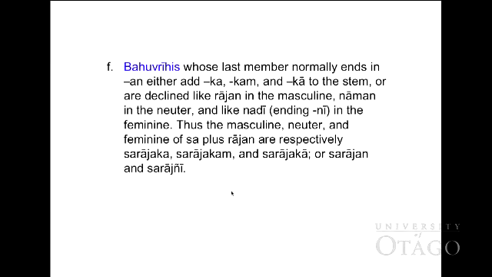Thus, masculine, neuter, and feminine of sa plus rājan will respectively be sarājaka in masculine, sarājakam in neuter, and sarājakā in feminine, or sarājan and sarājñī.